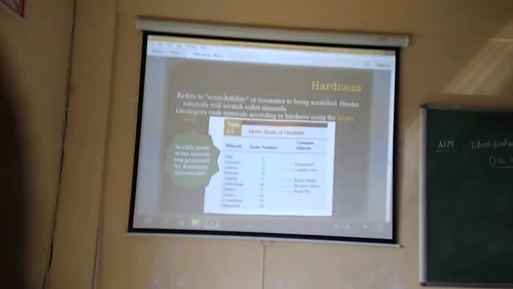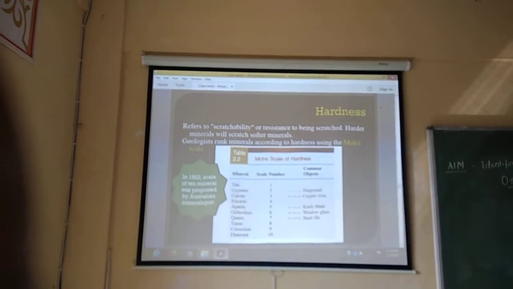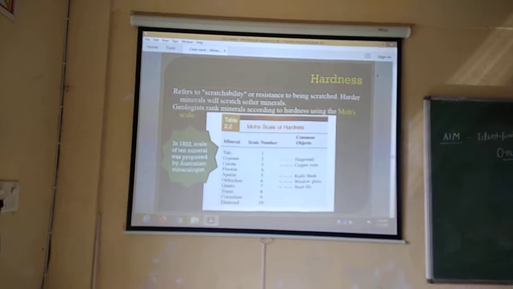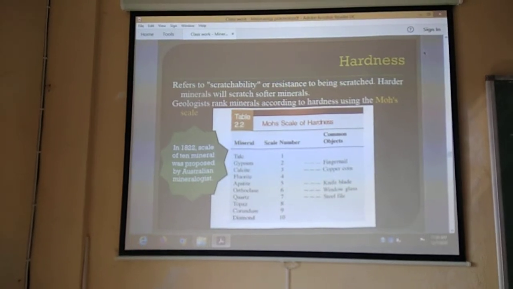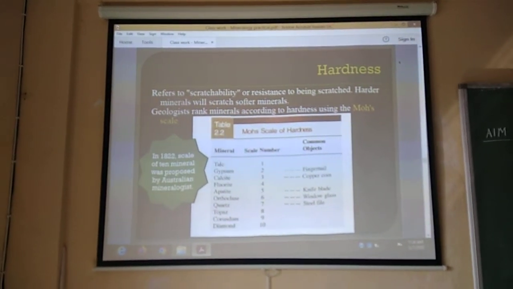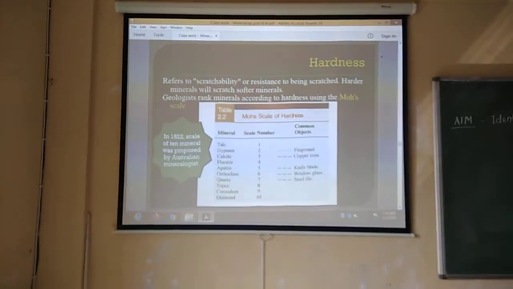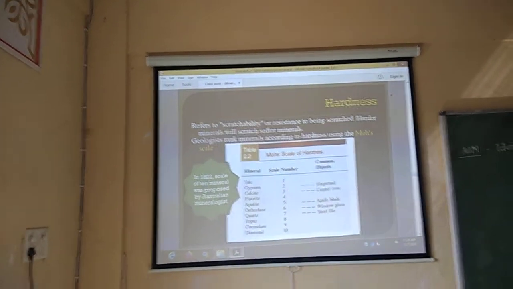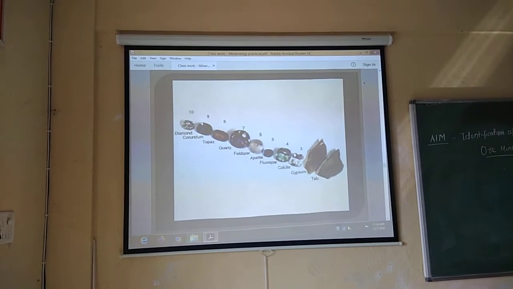Then hardness refers to resistance to being scratched. What is the resistance of a mineral? This can be obtained from the hardness scale. Here I mentioned the 10 point hardness scale: talc, gypsum, calcite, fluorite, apatite, orthoclase, quartz, topaz, corundum and diamond. And for some common objects I mentioned here: fingernail, copper coin, knife blade, window glass and steel file. By this hardness scale you can easily determine the hardness or resistance of a mineral. This is called the Mohs hardness scale. Here you can see the 10 minerals.